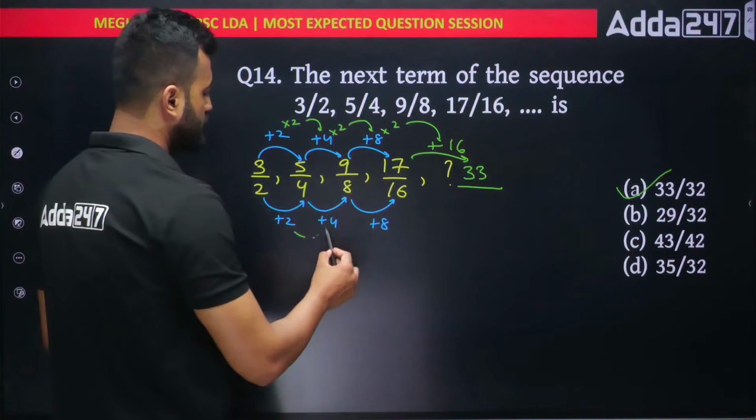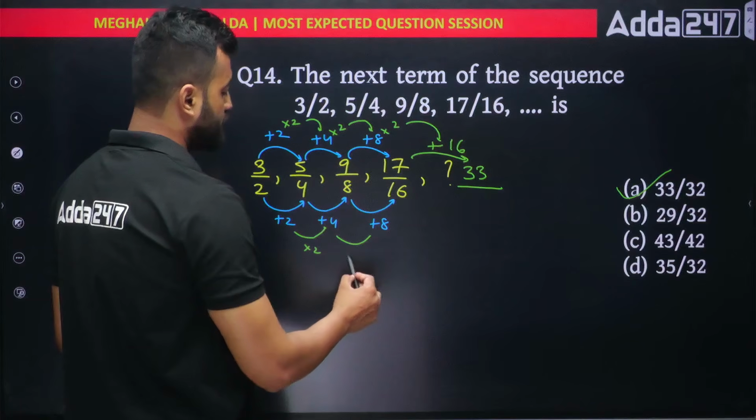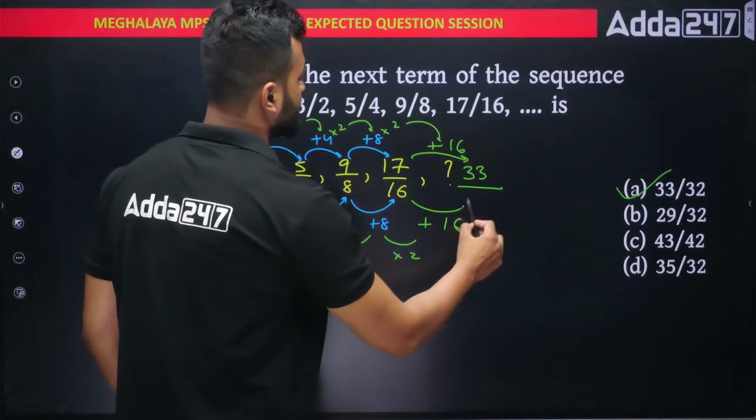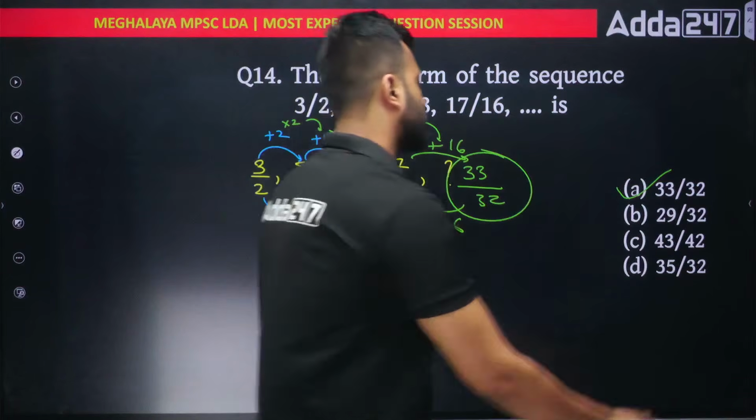Here also, 2 into 2 is 4. 4 into 2 is 8. So here 8 into 2 would be 16. So plus 16, that means you're getting 32. So 32, that option is the right answer.